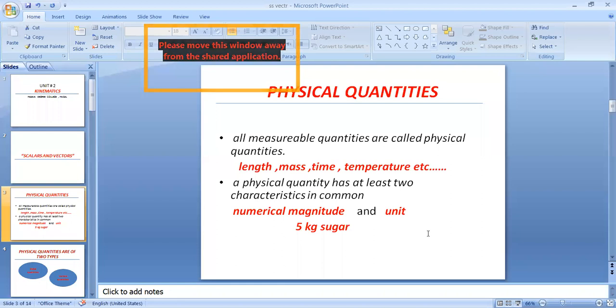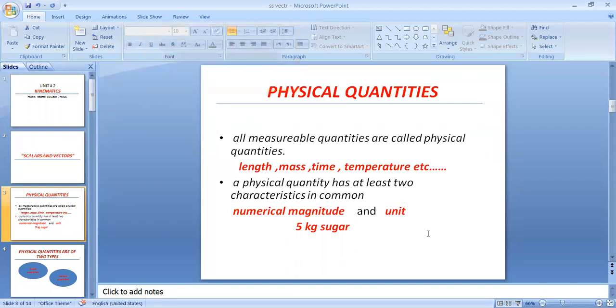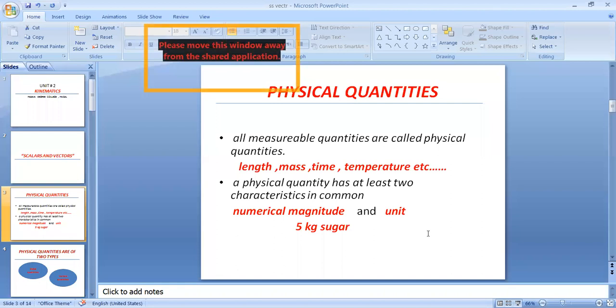For example, 5 kg sugar. Where is the numerical magnitude? 5. The numerical value of sugar is 5. And how can we measure it? In kg, its unit. So the unit of mass is kg.